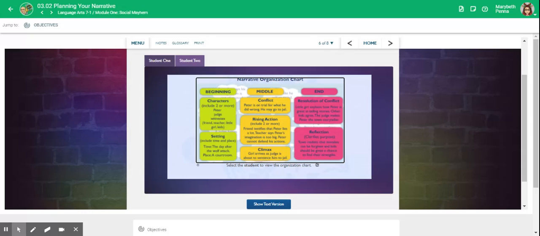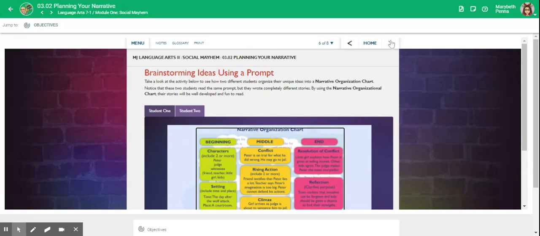Climax: girl arrives as a judge is about to sentence him to jail. Resolution of conflict: the little girl explains how Peter is great at telling stories. Other kids agree. The judge makes Peter the town storyteller. Reflection: the town realizes that mistakes can be forgiven and kids should be given a chance to find their strengths.